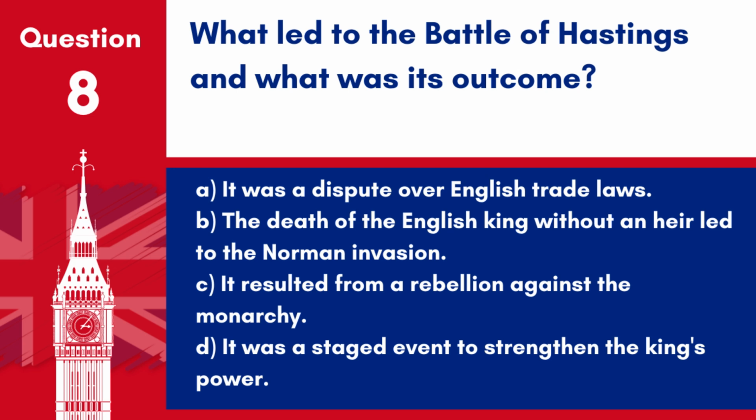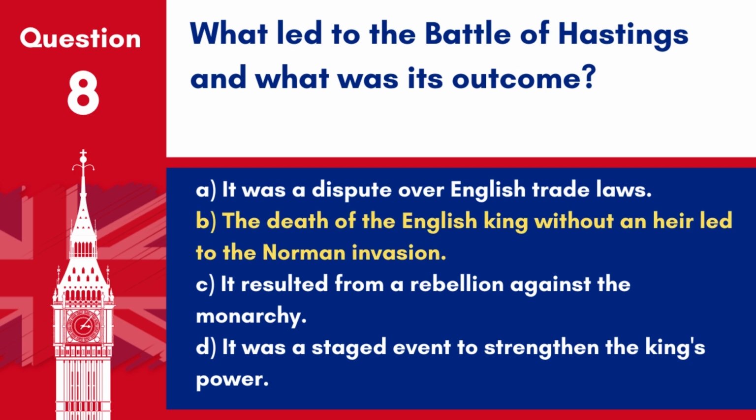What led to the Battle of Hastings, and what was its outcome? A. It was a dispute over English trade laws. B. The death of the English king without an heir led to the Norman invasion. C. It resulted from a rebellion against the monarchy. D. It was a staged event to strengthen the king's power.